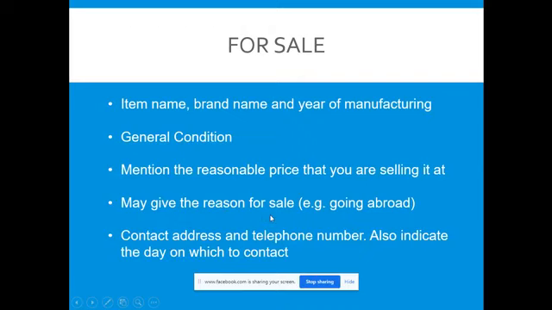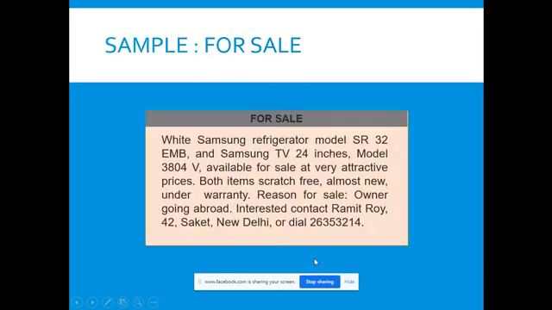Yes, because I will be confused. Why is this man selling the refrigerator? Maybe it's not working properly and he got it fixed somehow and is selling it. So yes, you must give the reason. And then contact address and telephone number, and also indicate the date you wish to be contacted. So there may be anything on sale, a TV, your refrigerator, many things.